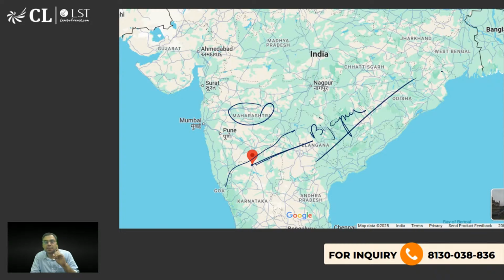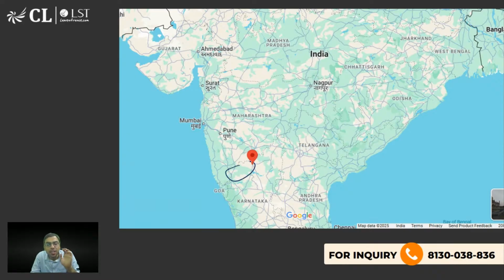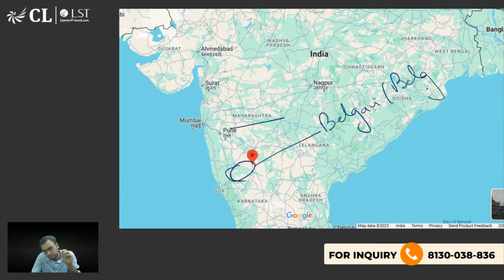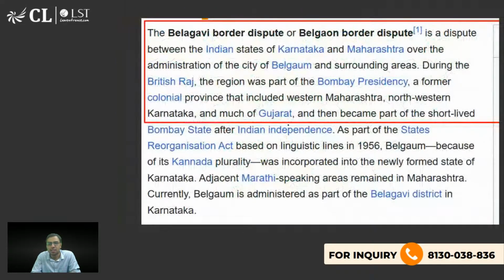Okay, now one more question. There's a disputed city between Maharashtra and Karnataka. Since we are asking about MH CET, this can be asked. That is called Belgavi. आपने नाम सुना है, या Belgaum? Have you heard this? This can also be asked. Belgavi or Belgaum कहते हैं, ठीक है.